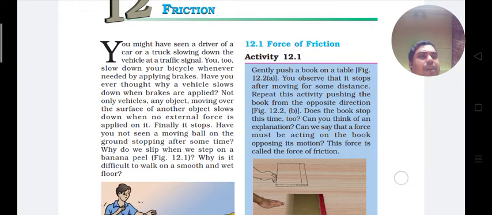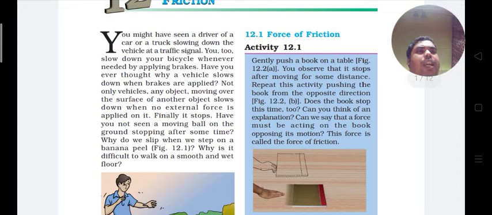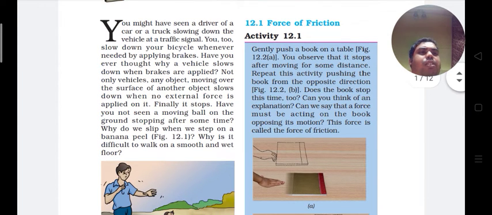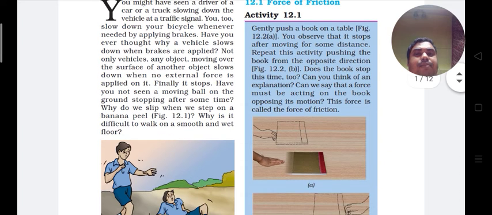Now you have to complete one activity, 12.1. Everyone see. Place a book on the table. Give a push to this book towards the right side. We will find that the book moves through some distance to the right side and then stops.